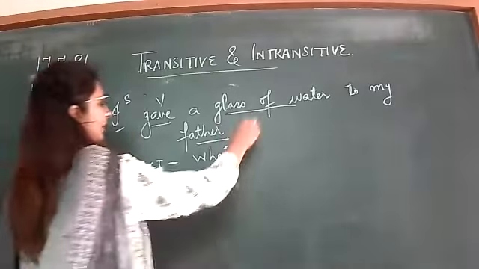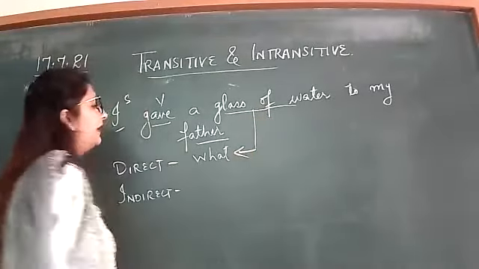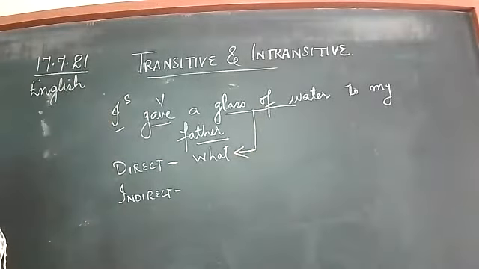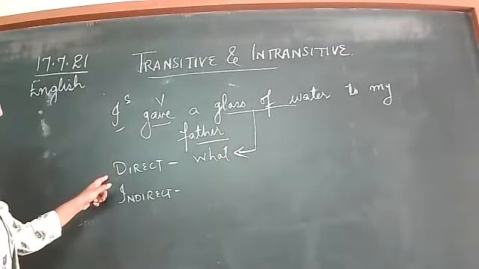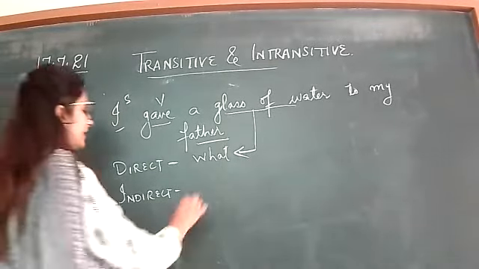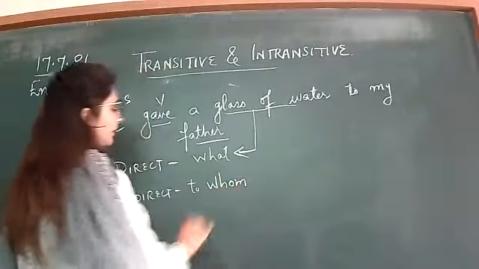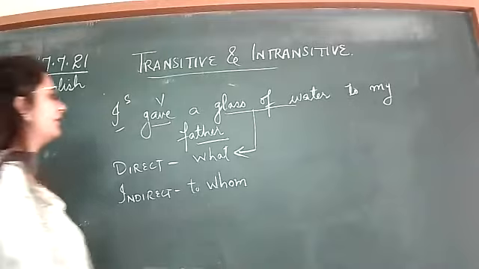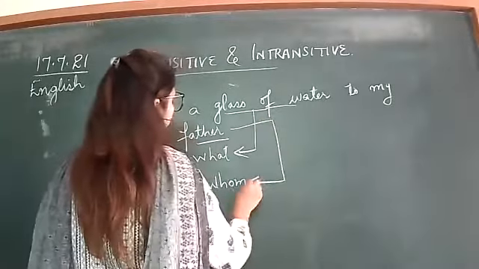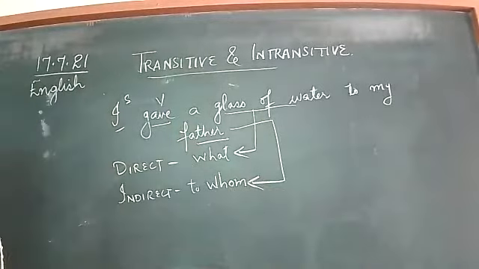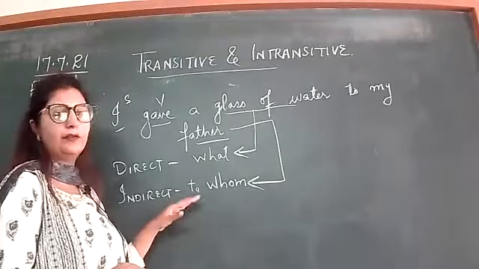A glass of water is giving the answer of what. So this is the direct object. Now ask the question to whom? To father. So this is the indirect object.